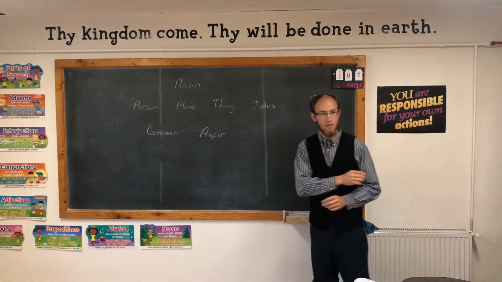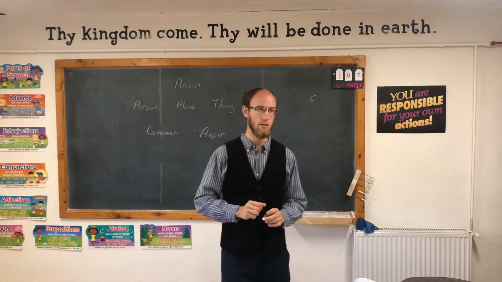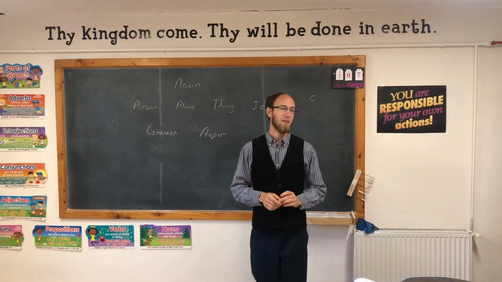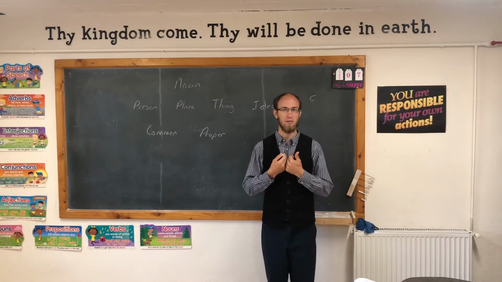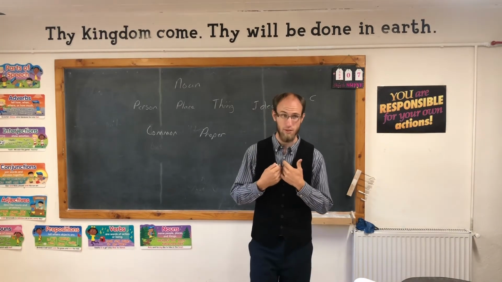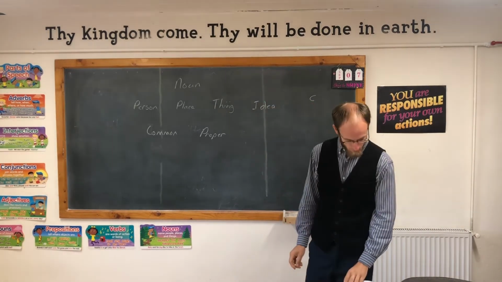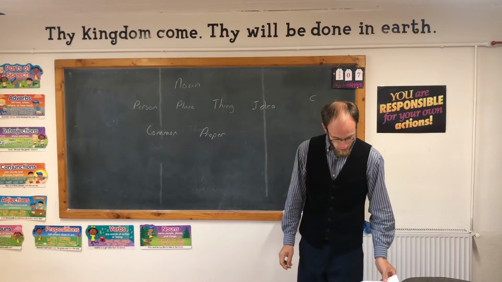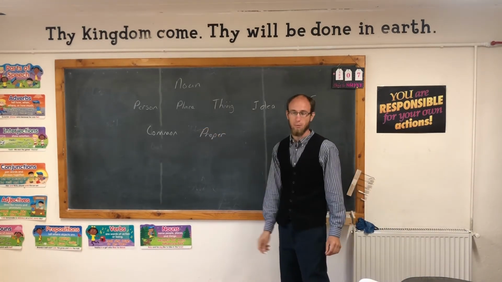And for ideas, we hardly have any proper ideas. In fact, I don't know of any proper ideas. Most ideas are like love, joy, peace, happiness, things that we feel inside, loneliness. There aren't necessarily proper nouns for those. Okay. Remember to capitalize proper nouns. Proper nouns always need to be capitalized.